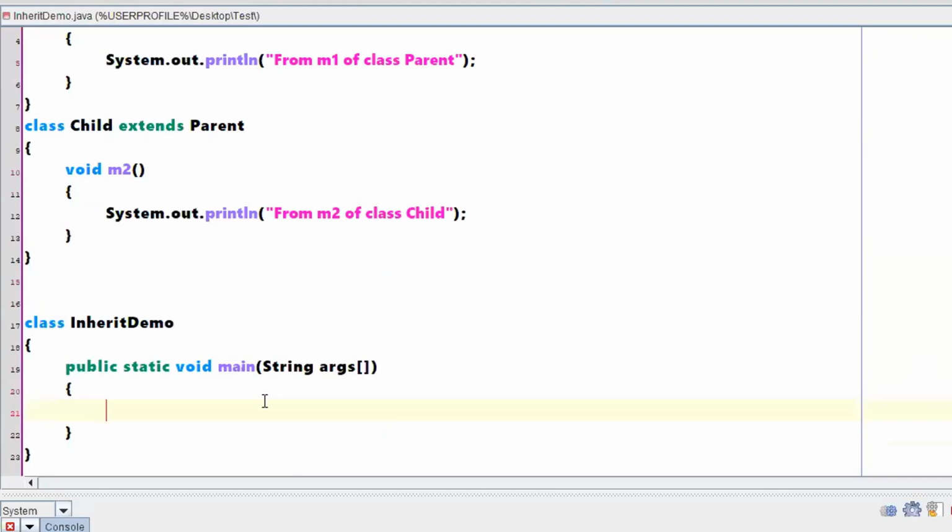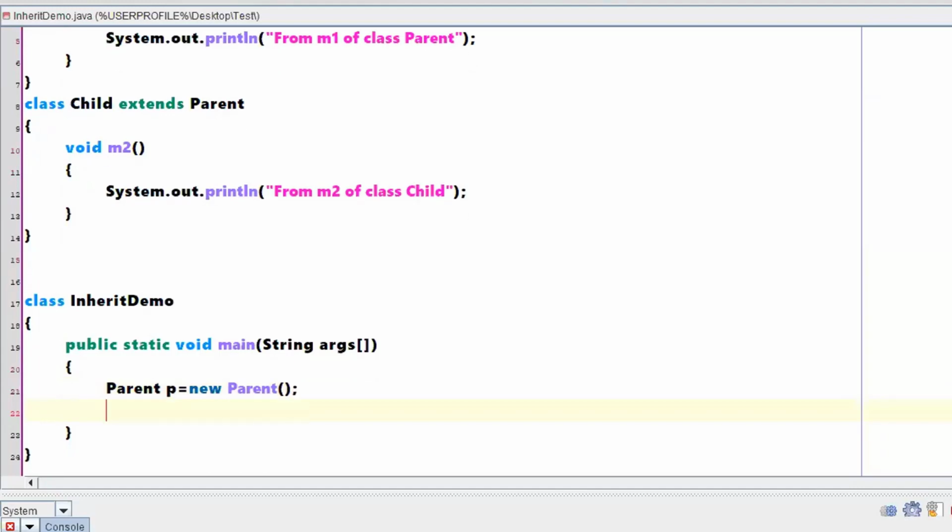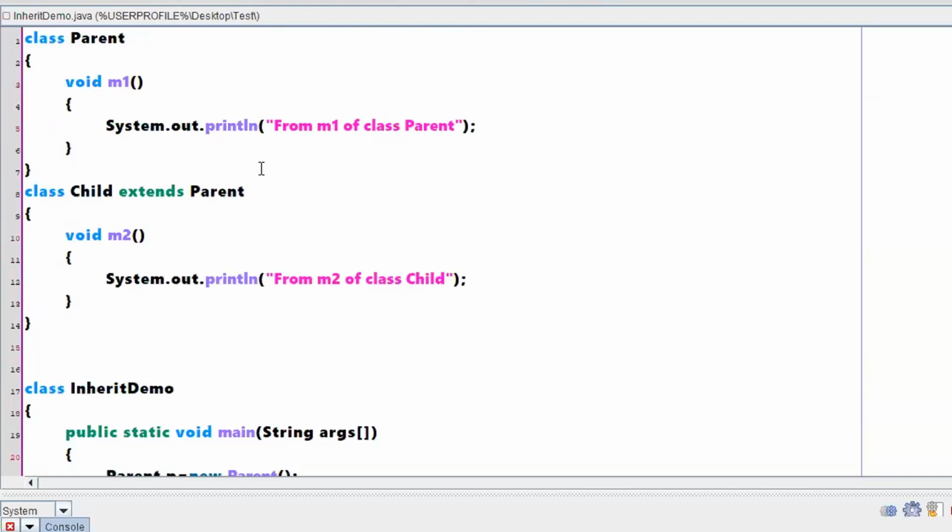What I'm saying is, if I want to access the parent class, let me write the name of the object as P itself, new Parent, right? So now this is the object created with respect to the parent class. If I want to call the method M1, I can call it in this fashion. That means I'm using the object of a parent. By using the object as a reference, I'm calling M1, right? I have created an object of this parent and called this particular M1 method, which is defined in the parent.